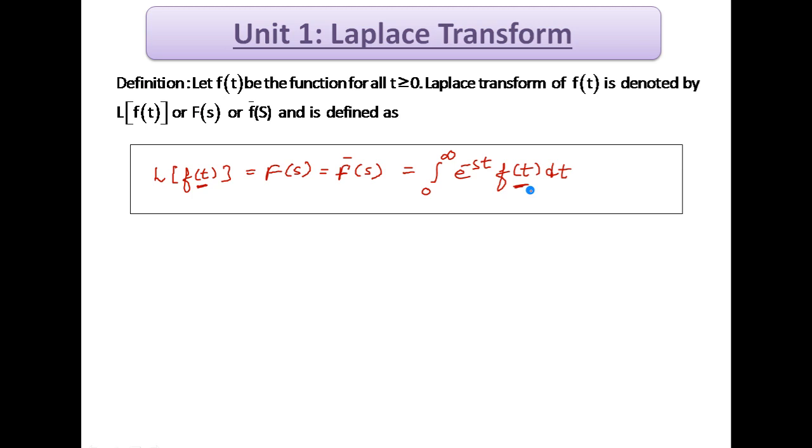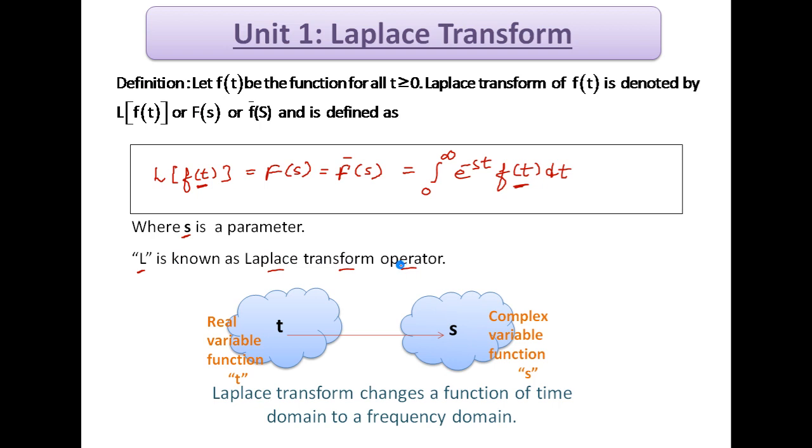Okay, so here s is a parameter and L is the Laplace transform operator, and t is a real variable and s is a complex variable. And what does a Laplace transform do? Laplace transform changes a function from time domain to frequency domain.